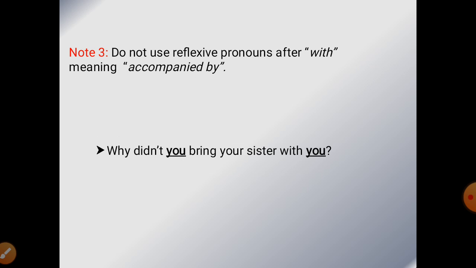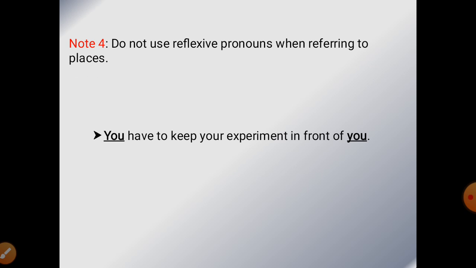Note 3. Do not use reflexive pronouns after with, meaning accompanied by. Means after with we will use an object. Why didn't you bring your sister with you? Note 4. Do not use reflexive pronouns when referring to places. Like you have to keep your experiment in front of you. It is basically representing a place. And here we will use an objective pronoun.